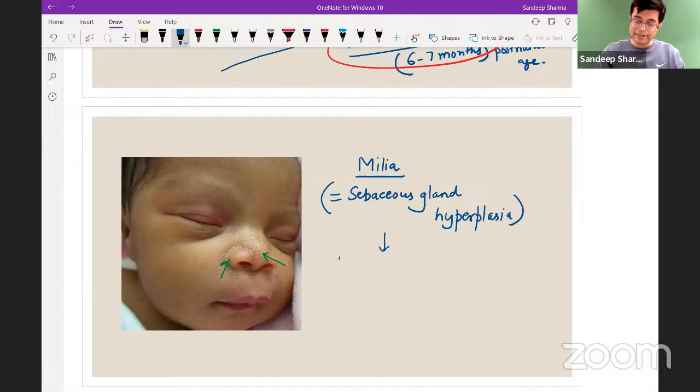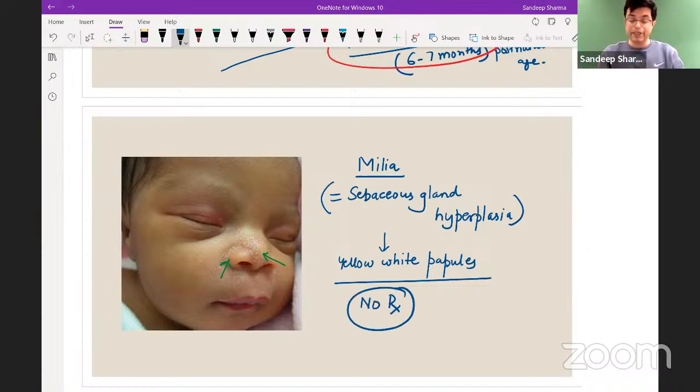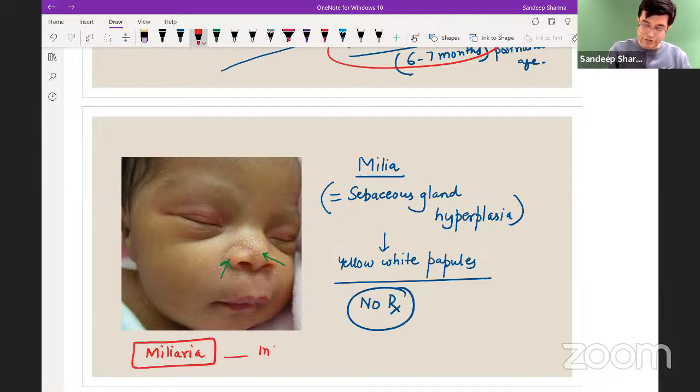Milia appear as yellow-white papules. They are present sometimes in normal children. Do they require any therapy? No treatment is needed in these patients. They will improve without therapy. There is a similar sounding thing called miliaria. Look, miliaria and milia are not the same. Miliaria occurs due to inflammation and involvement of eccrine sweat glands.